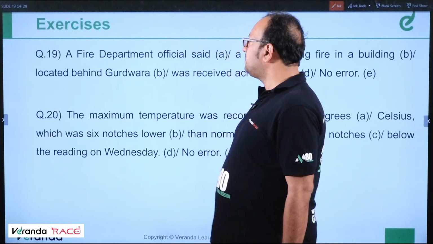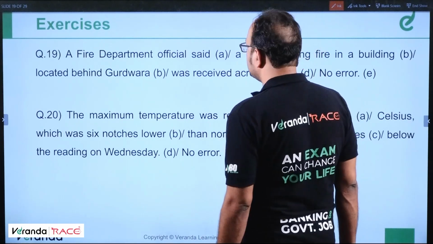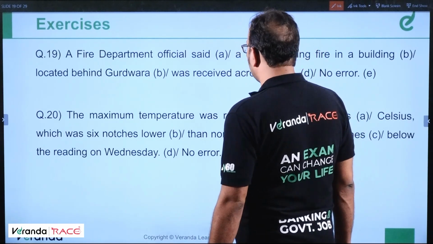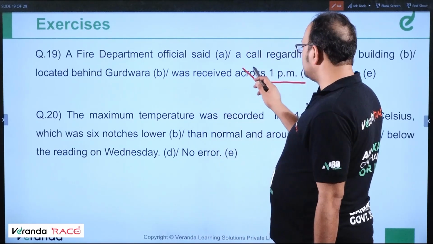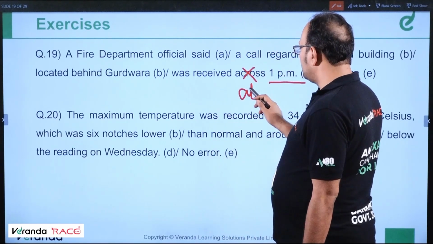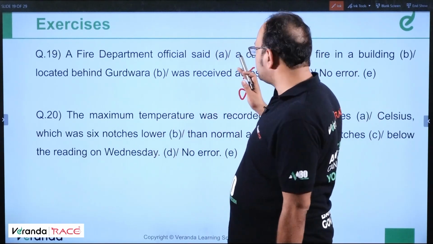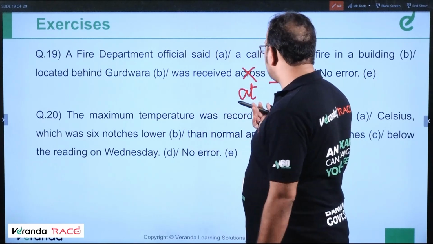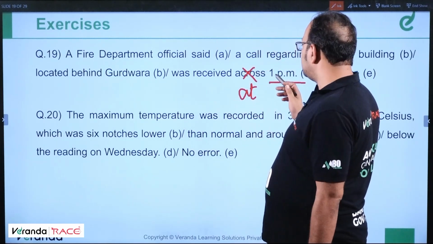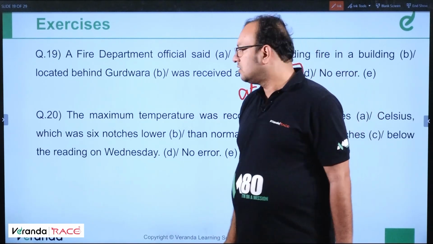Number 19. A fire department official said a call regarding fire in the building located behind Gurudwara was received across 1 p.m. So across is incorrect. It should be at 1 p.m. or around 1 p.m. Across is incorrect for a definite time, because it's talking about a fire official reporting something. So we have to presume that at 1 p.m. he must have received a call. At 1 p.m. Clear? Okay.